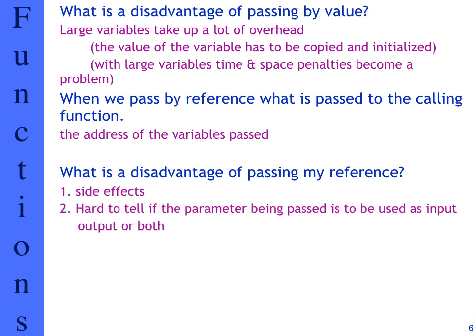The second one is it's hard to tell if the parameter being passed is used for input, output, or both. That's why it's important to document a function well, as far as the prototype, so you can see what you're using it for. And the last one is that we can only pass variables. Since we're passing the address, we can't use expressions or constants or anything else.